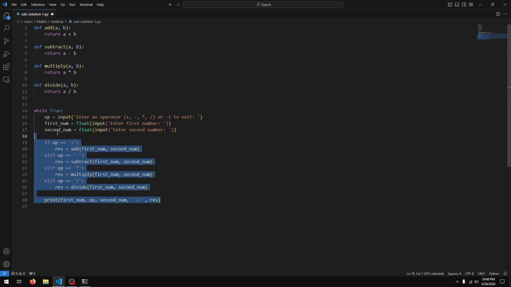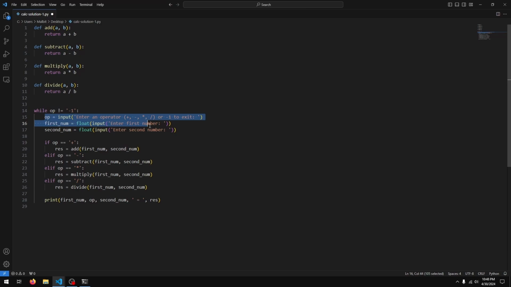So at the moment our program's working for the most part, but we can't really enter -1 to exit. It just keeps running. So what we want to do is say while OP is not equal to -1. So as long as this is not -1, basically we'll be running the program over and over again.